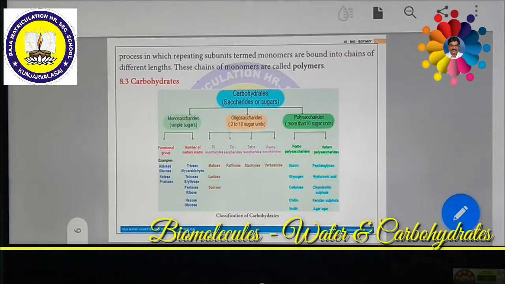One classification depends upon the functional group of carbohydrates. Some carbohydrates are made up of aldoses, some are made up of ketoses. If the carbohydrates use aldehydes as a functional group, they are called aldoses.